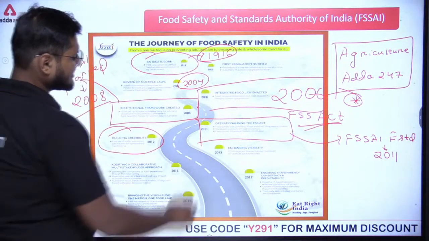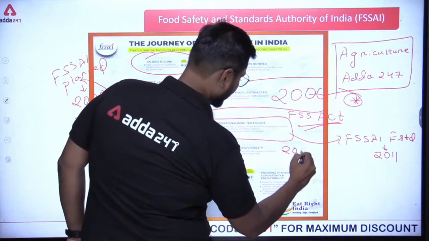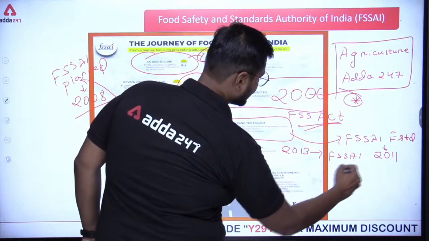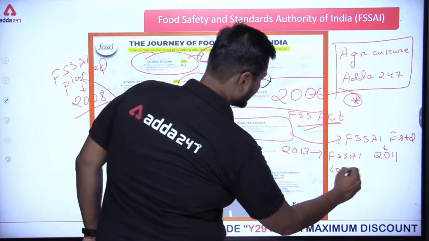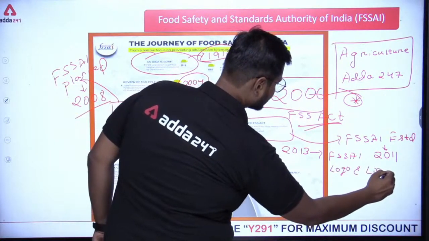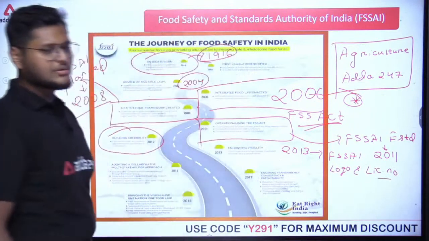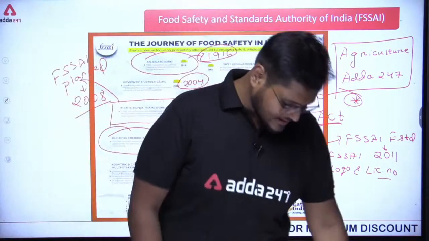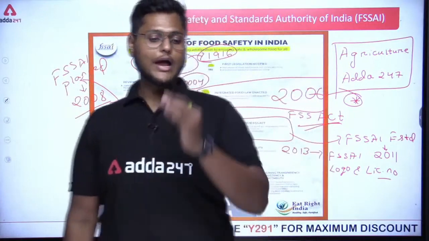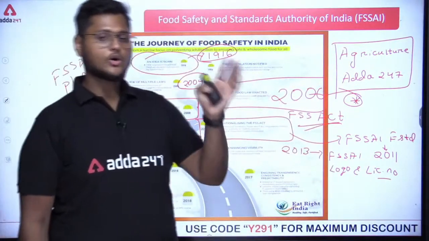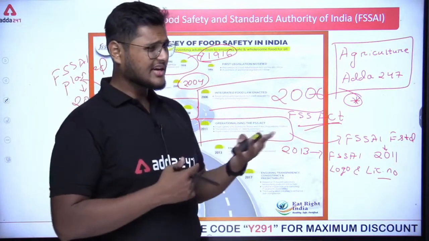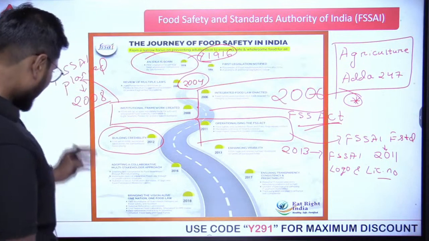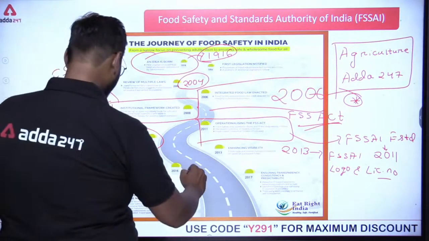Enhancing visibility, FSS 2013: FSSAI logo and license number. These were mandated. That means a person who has an FSSAI license should have the logo and the license number on their product. Okay, on the product.